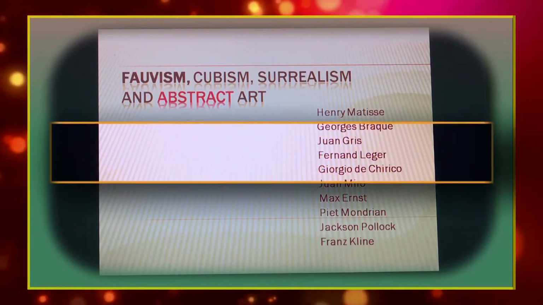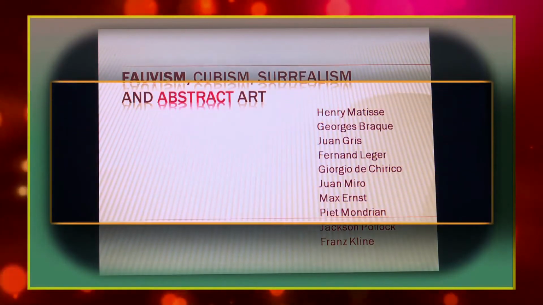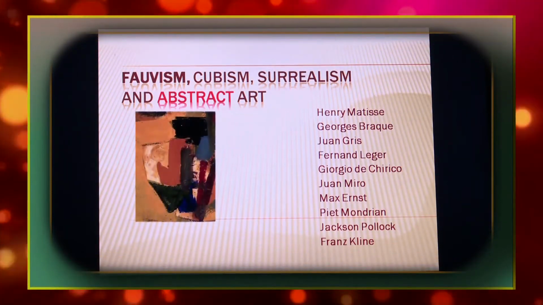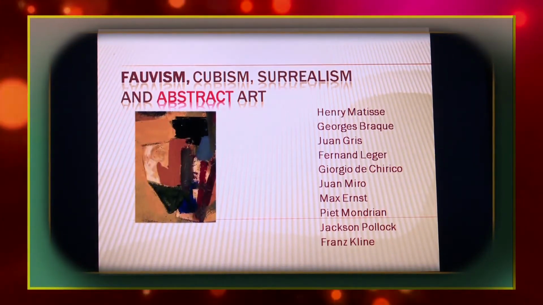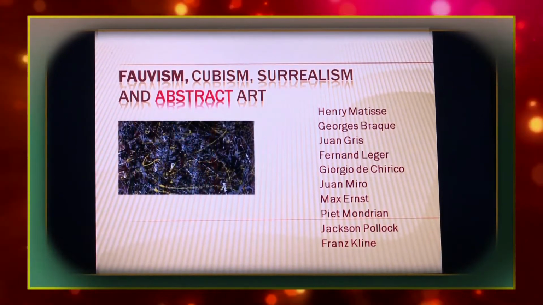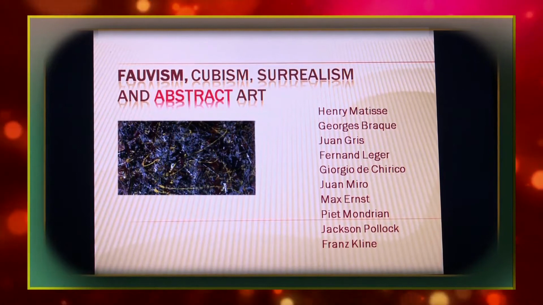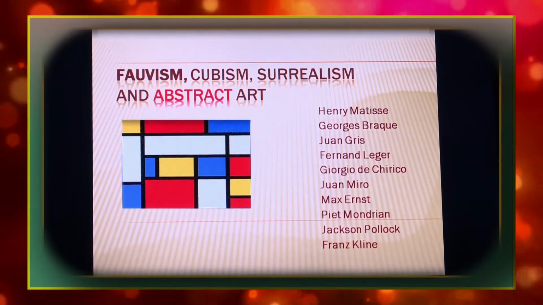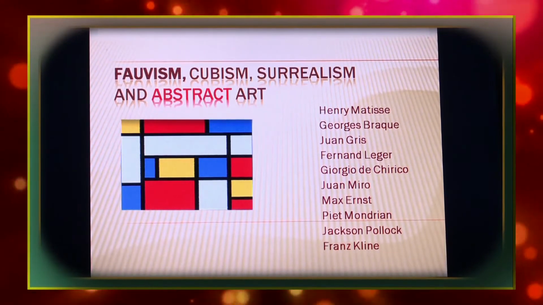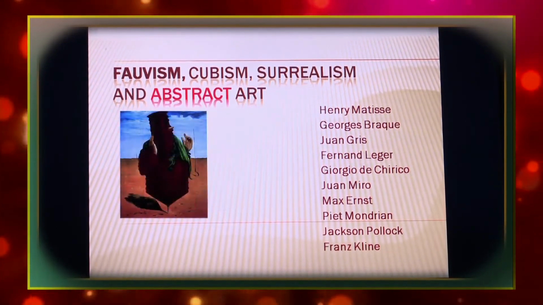Cubism, Surrealism and abstract art. The concept of art started changing from the beginning of the 20th century. The experiment of Cezanne with geometrical forms of the human body inspired Picasso and Braque to develop a style of painting known as Cubism. In the meantime, Henri Matisse took a cue from Gauguin and used warm colors for expression.